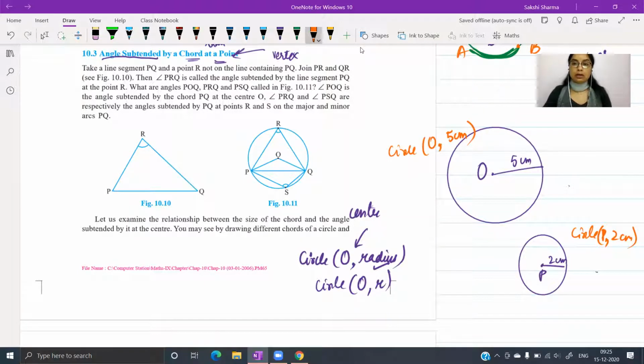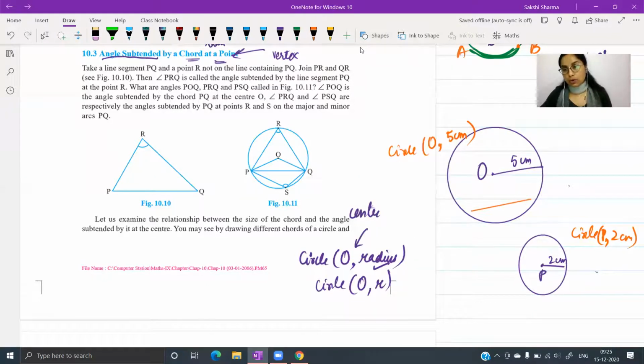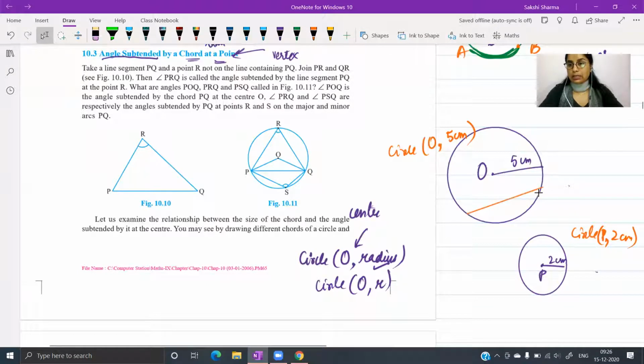So if we have a circle, we draw a chord in this circle. Let us draw a chord. Now we want to find out what will be the measure of the angle formed by this chord at any point. Now we say any point, but many points can be made in this plane. We only have to talk about 2 points: either we can talk about the center point or we can talk about a boundary point.